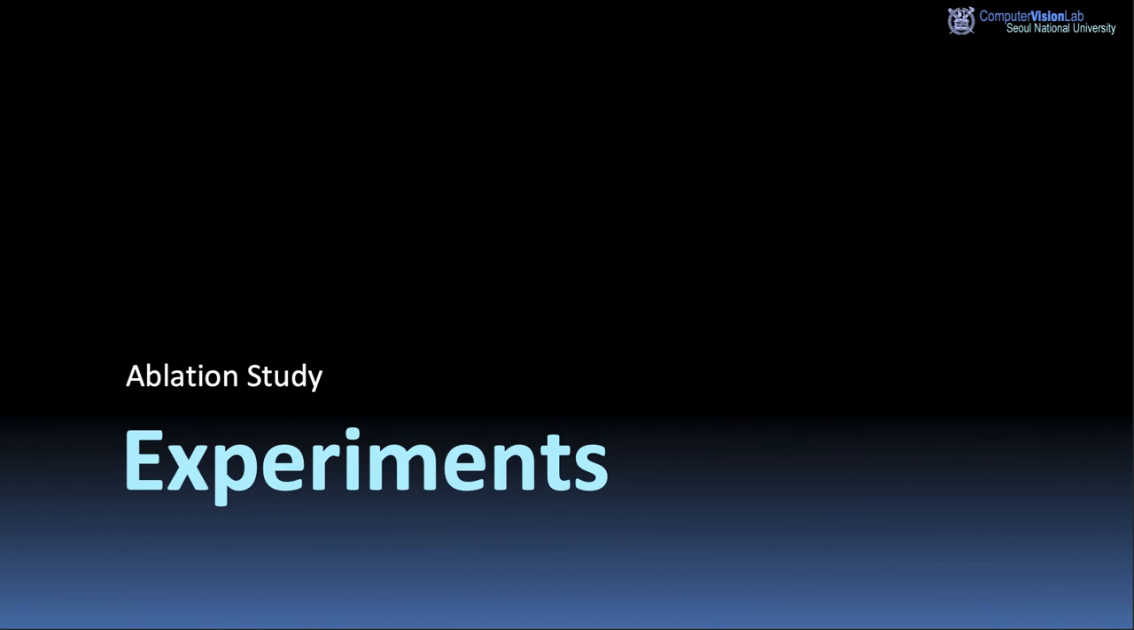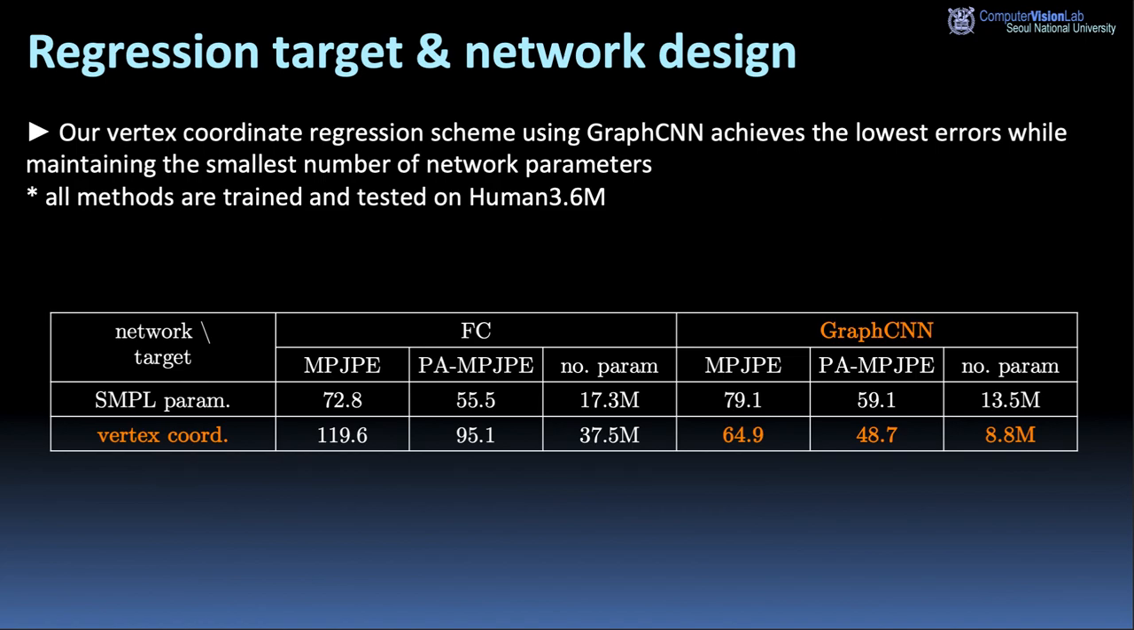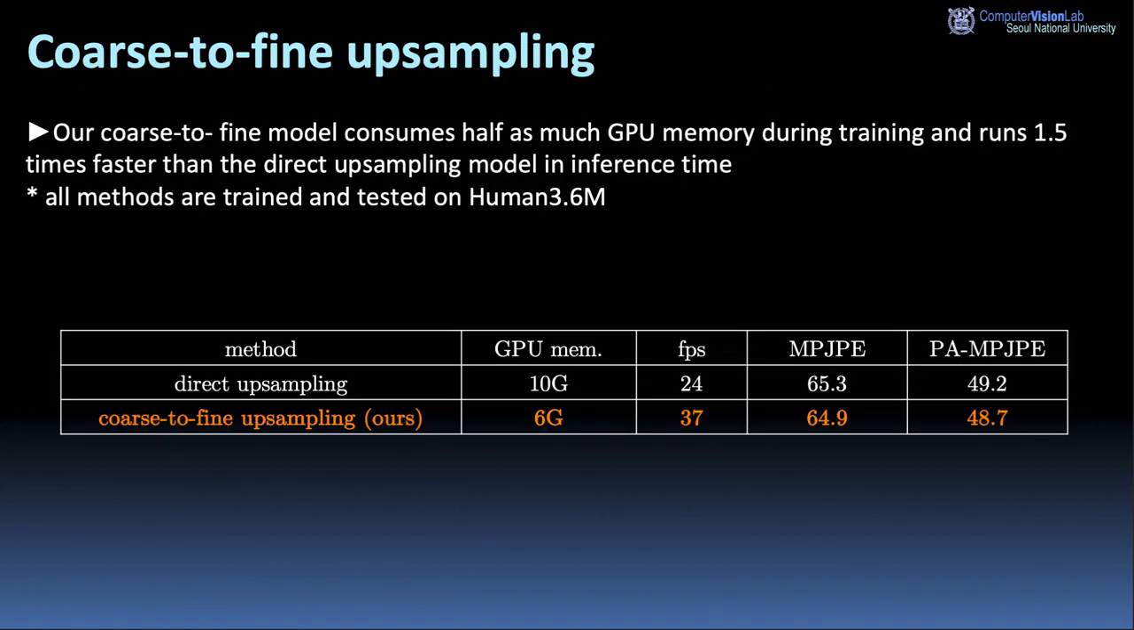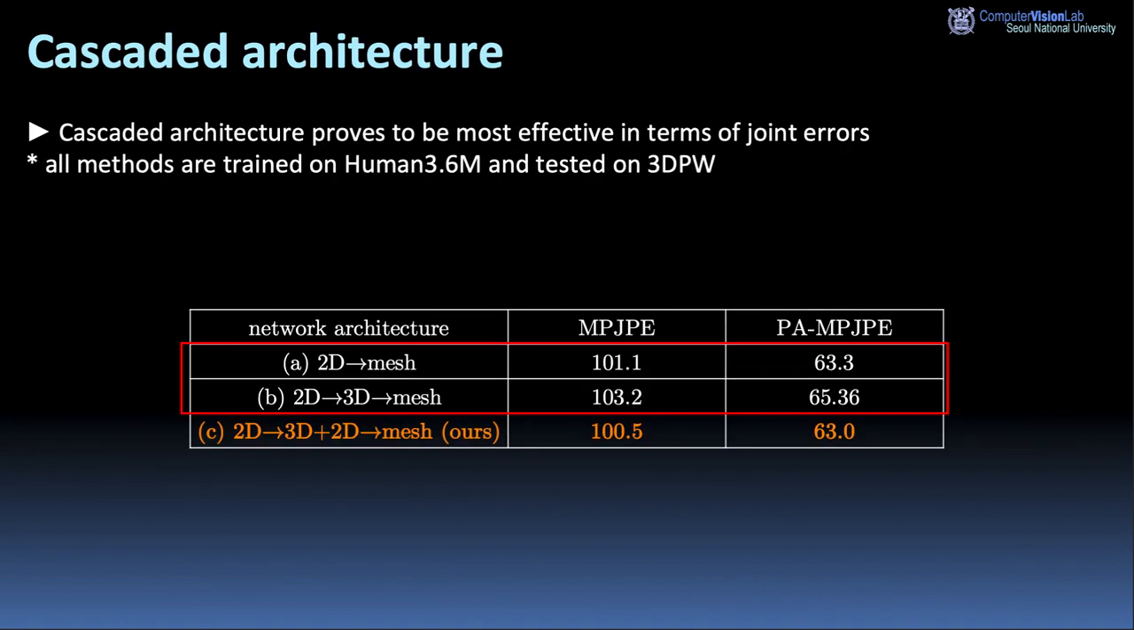We conducted extensive ablation studies to validate our method. We compared four different methods from the combinations of the regression target and the network design. As the table shows, our vertex coordinate regression scheme using graph CNN achieves the lowest errors while maintaining the smallest number of network parameters. Next, we compare the coarse-to-fine mesh graph upsampling scheme and the direct mesh graph upsampling scheme. As the table shows, the coarse-to-fine approach consumes half as much GPU memory during training and runs 1.5 times faster than the direct upsampling model in inference time.